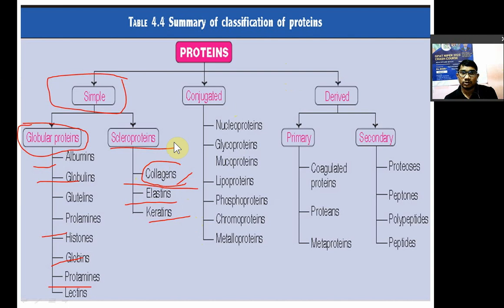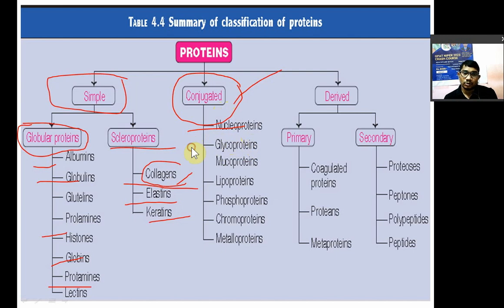Conjugated proteins. Conjugated protein means these are proteins with some additional group known as a prosthetic group. Conjugated protein मतलब क्या? Protein plus additional group known as a prosthetic group. Now in this case nucleoprotein. Now nucleoprotein में कौन सा prosthetic group रहेगा? Obviously DNA RNA वगैरह ये रहेगा, protein plus DNA RNA.